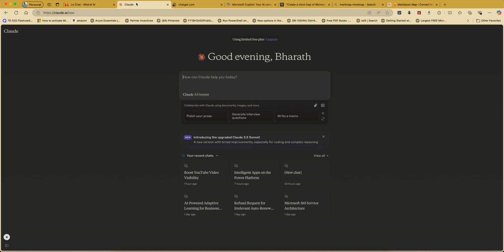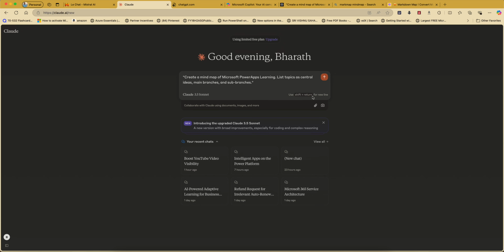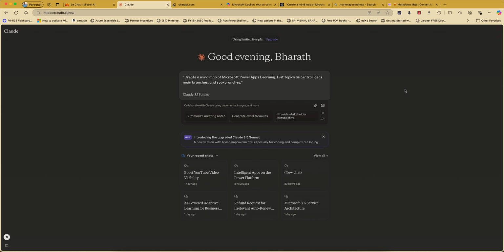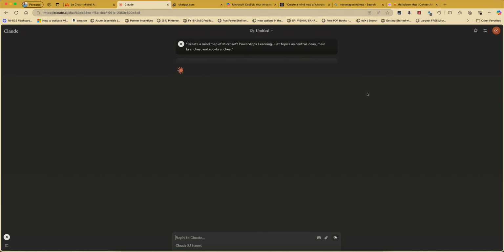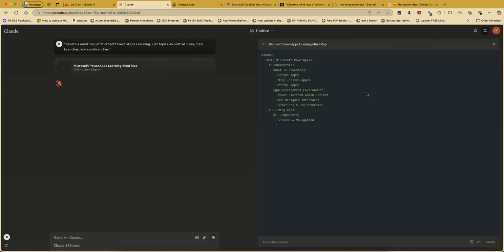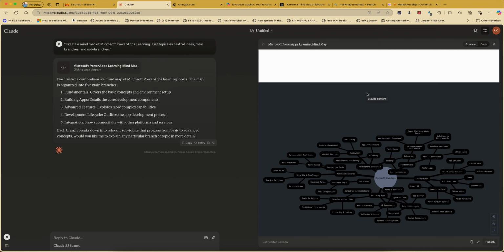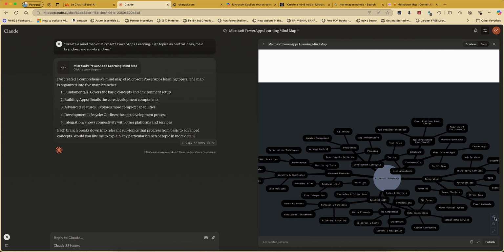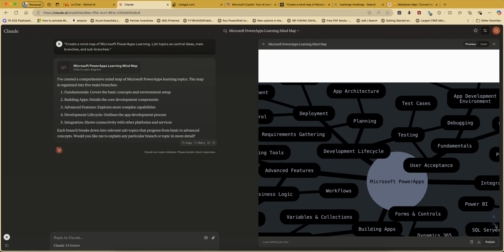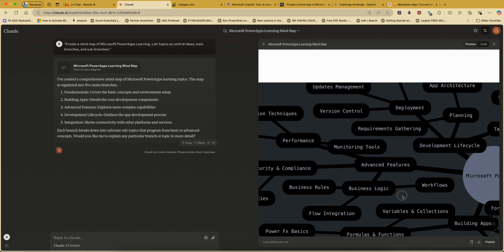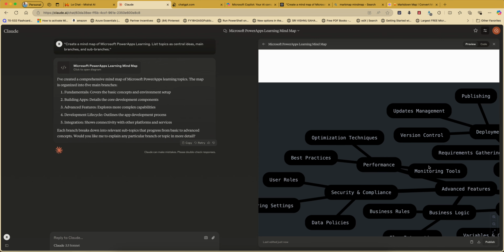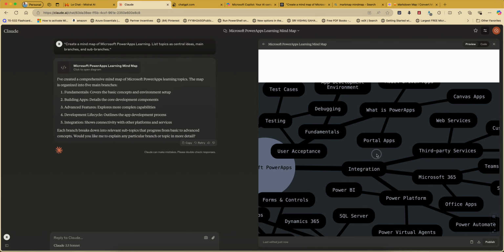Okay, now let's go to Claude and type like this, click, and let's see the answer. We just asked for a mind map. It is giving so many things. See, now it has created a rough mind map. So what we need to learn in Power Apps: develop user acceptance, planning, test case, app architecture, forms control, business tools, optimization techniques, best practices, portal apps.